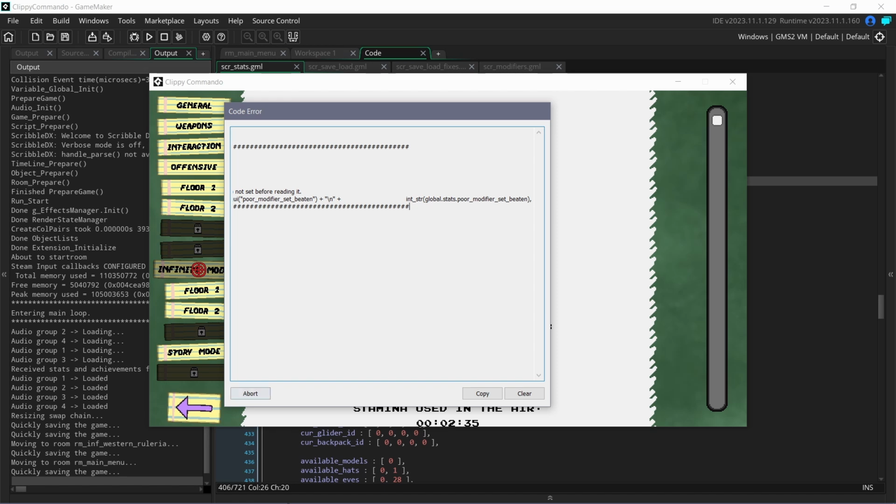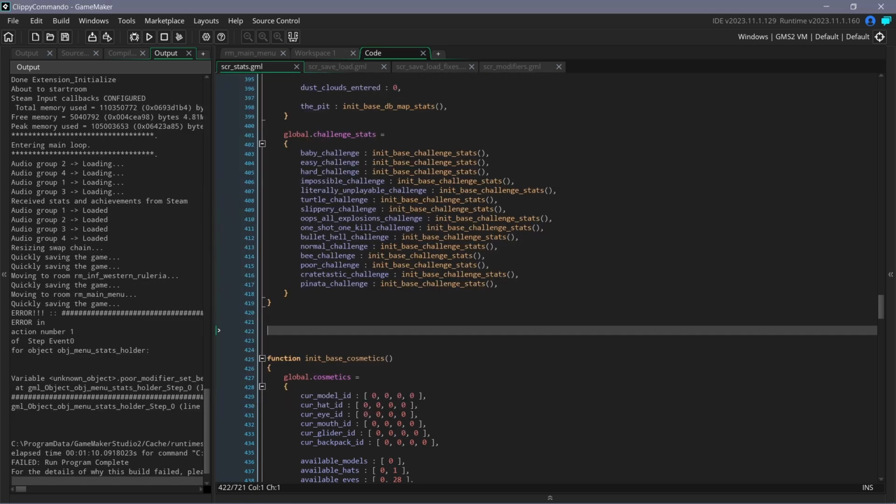I guess I wasn't incrementing how many times it's been attempted. Oh, I guess, no, I only had it for when it was beaten. The attempted is new. But I have to go through and update the stats screen, and then any time that it was mentioned anywhere else in the code.